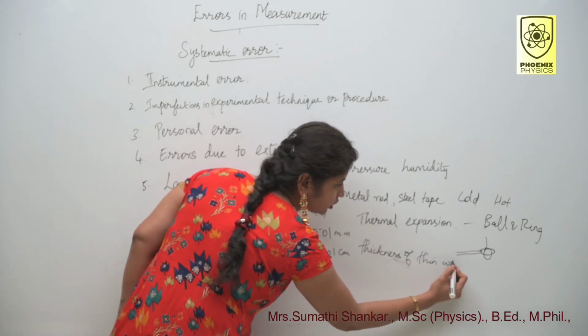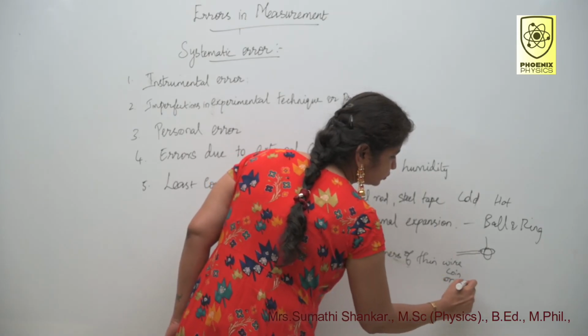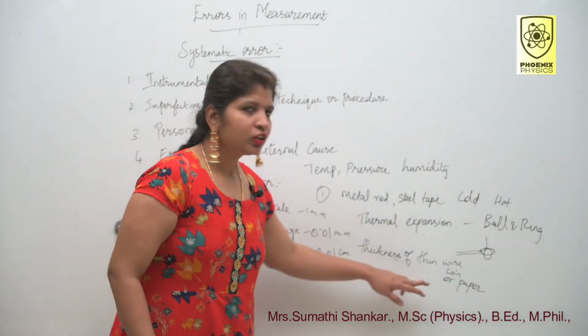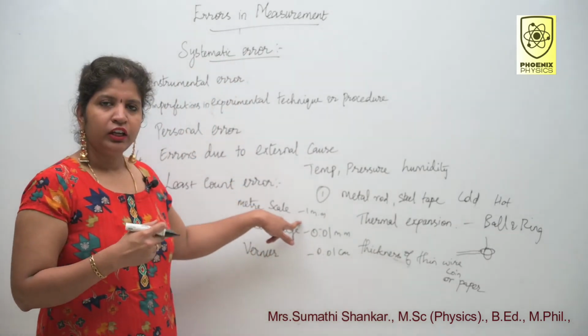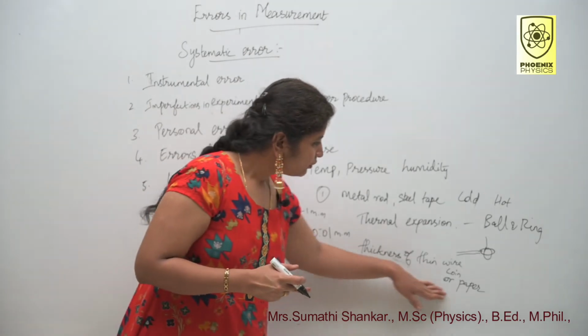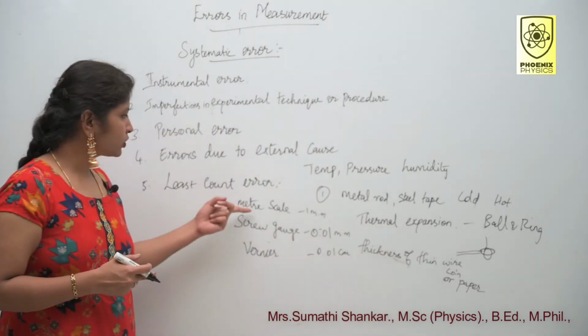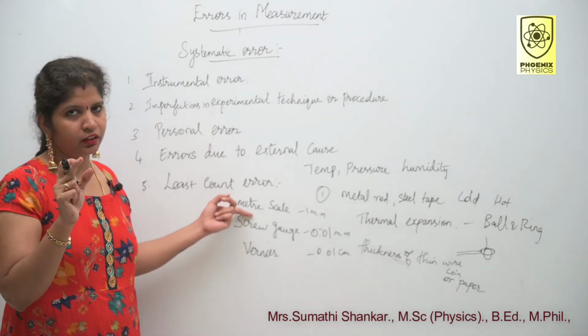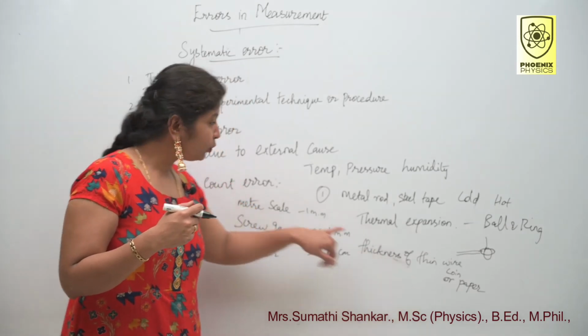Okay. Suppose I want to measure the thickness of thin wire, coin or paper. These thicknesses are less than 1 millimeter. If you measure this wire thickness or paper thickness using this meter scale, definitely you will get error. Why? Because these thicknesses are less than 1 millimeter.